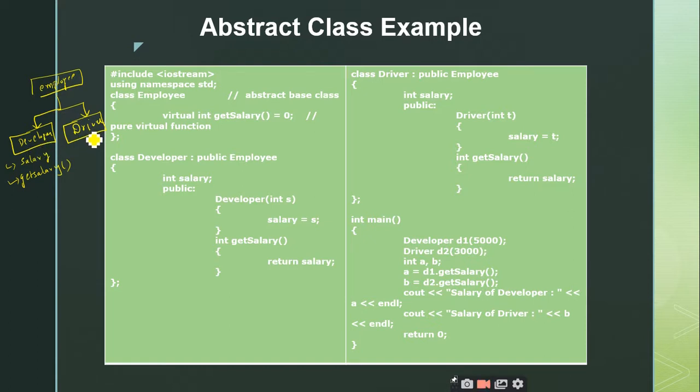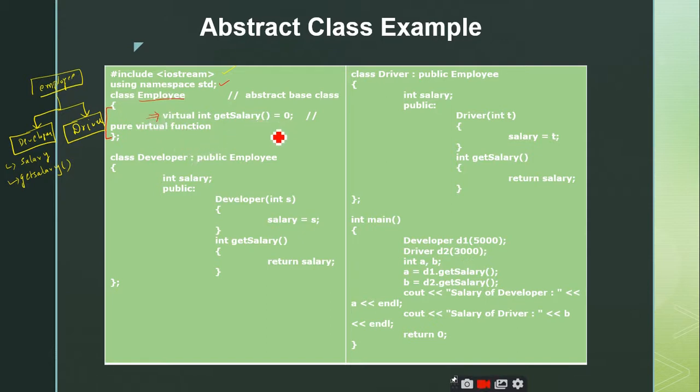In such a case, as I told you, whenever there is a need to create the objects for the derived class without any requirement to create the objects for the base class, then we go for the concept of pure virtual functions, right? So here you can observe that I have iostream, and then I am using the namespace std, and then I am creating a class employee here, and from here to here is the body of the class, and inside the class employee I am just creating a pure virtual function, right?